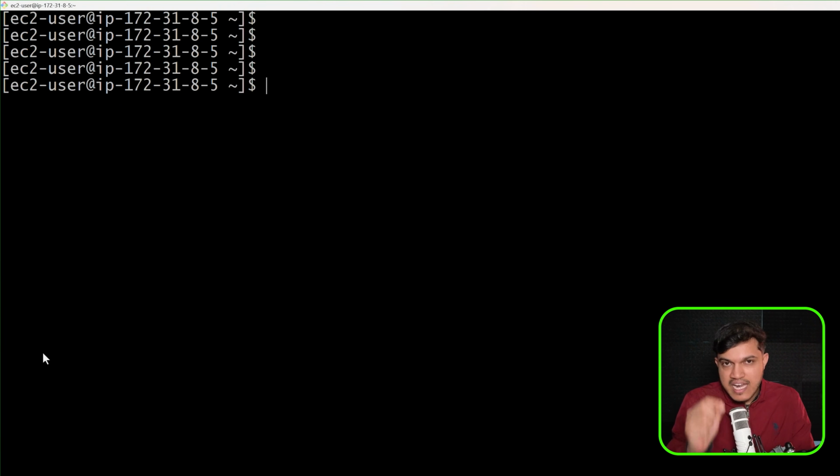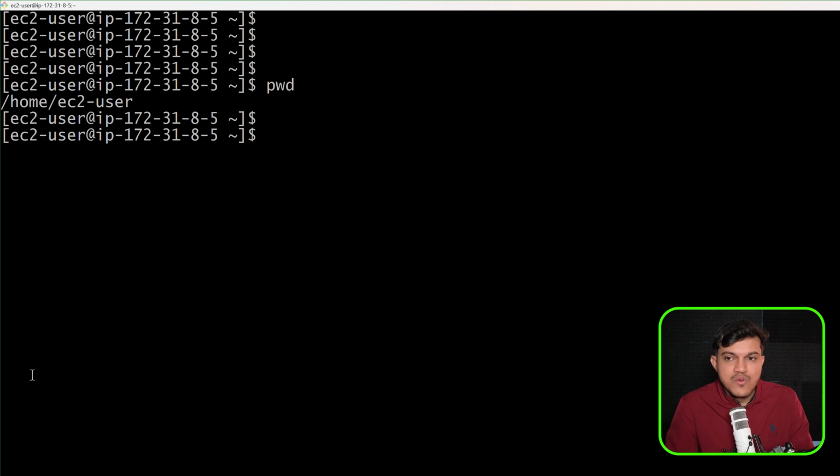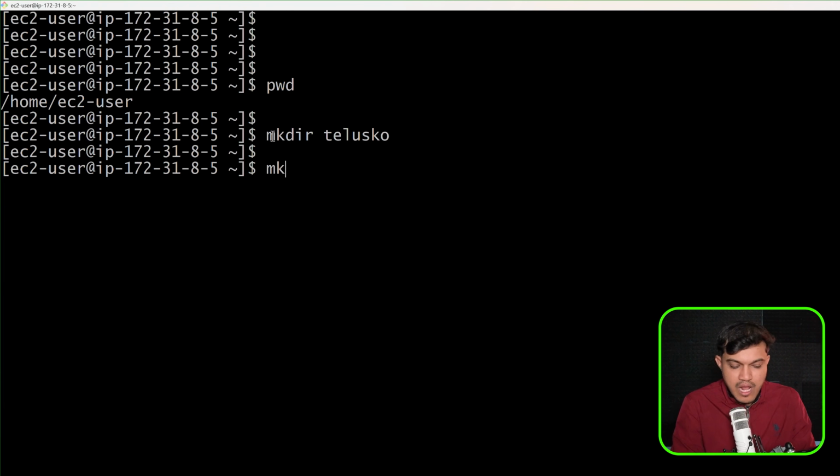Now if you want to check which directory, which path you are currently in, the current working directory, pwd, the present working directory, it will give you where you currently are. We shall understand the file system also, wherein you'll understand what exactly it is moving forward. But to start with, if you want to create a directory or a folder, we have to use one command here, mkdir, and whatever is the name of the directory, I would like to give it as Telusko. Okay, and if you want to create one more, I'll say mkdir, maybe I would like to create a directory called alien. Okay, I have created this alien, and we shall have two.